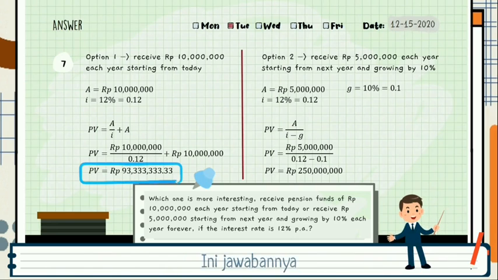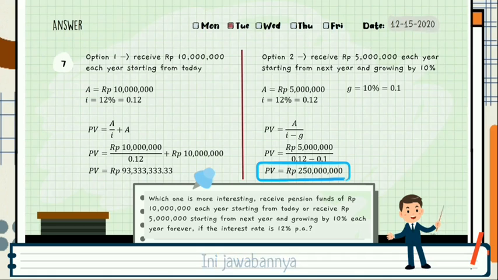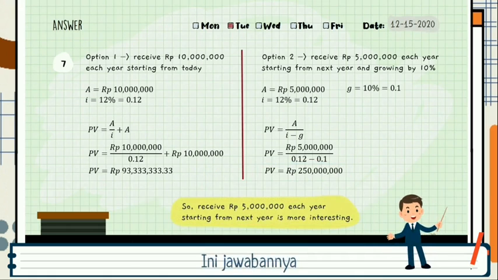For option 1, we get the present value is 93,333,333.33 rupiahs. For the second option, we get the present value is 215 million rupiahs. So the second option is more profitable. And the answer is receiving 5 million each year starting from next year is more interesting.